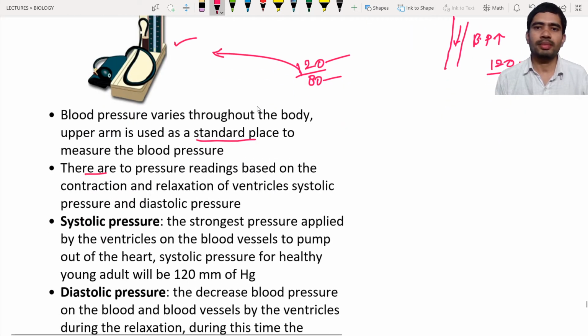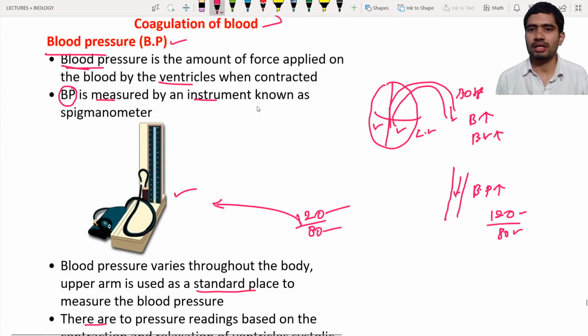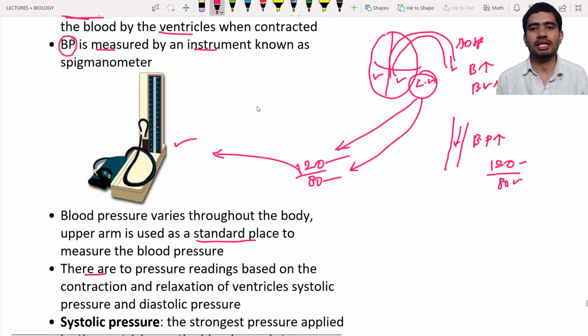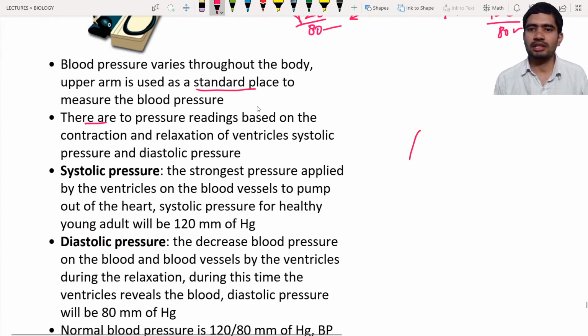These 120 and 80 are mainly due to the contraction and relaxation of the ventricles. Do you see the ventricles here? Not only ventricles, auricles also, but especially here we are considering the ventricles. The contraction and relaxation of the ventricles gives these values, known as 120 by 80. Let us consider the heart.